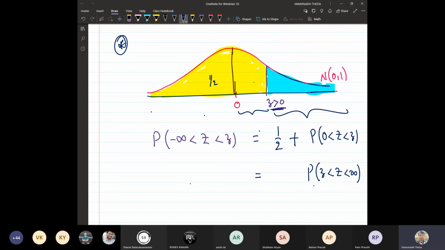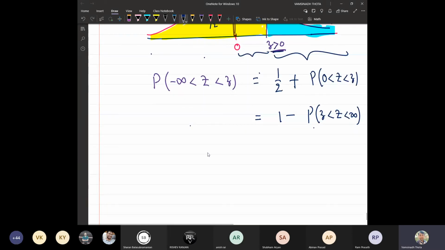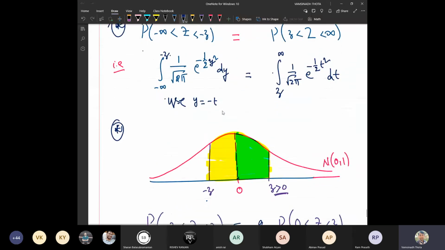So obviously, what it will be? It is 1 minus the probability of Z less than capital Z less than. And let me tell you, if you do not understand these formulas and techniques, the problems on the normal distribution will be very tough. You won't get how the values are coming. You will not get any idea. So this is very much important, particularly for the case of the standard normal variable.